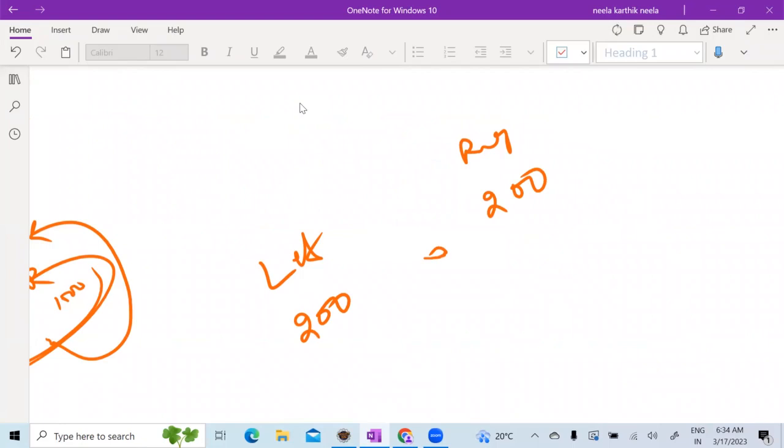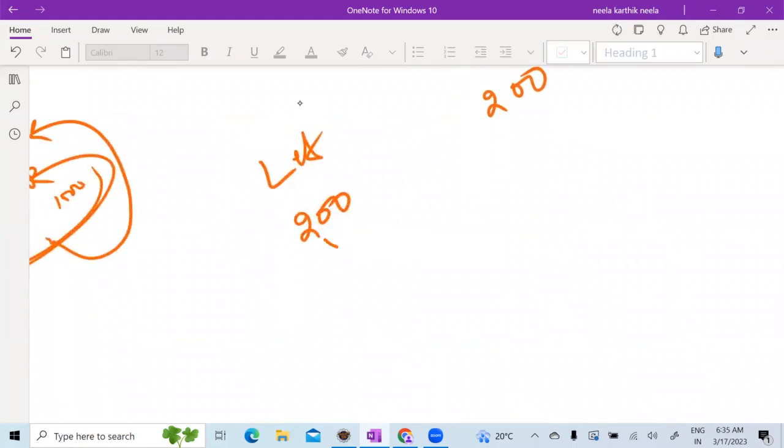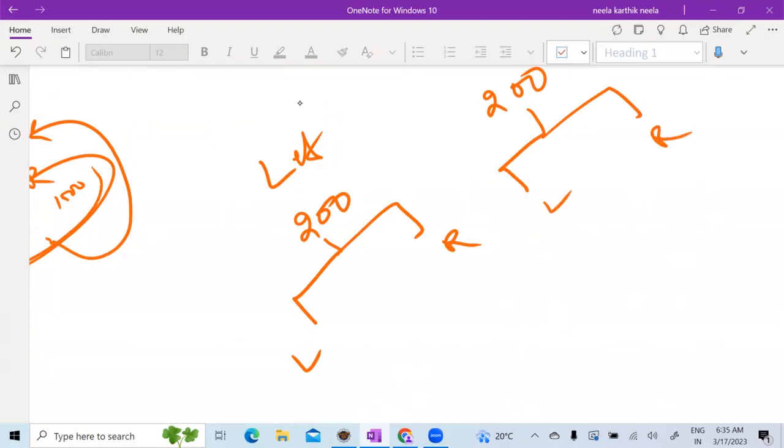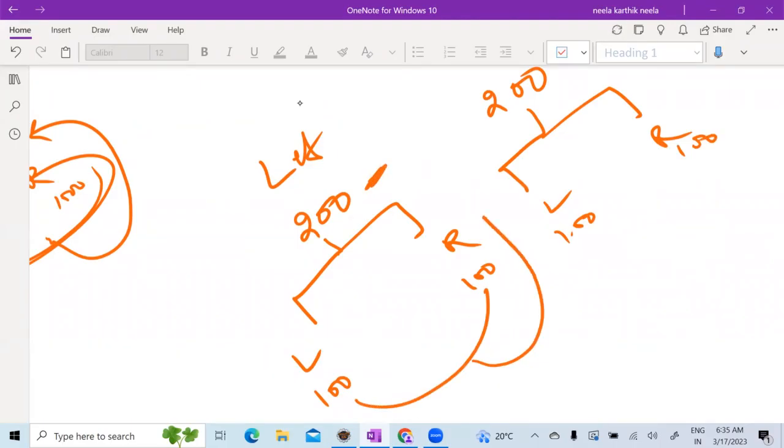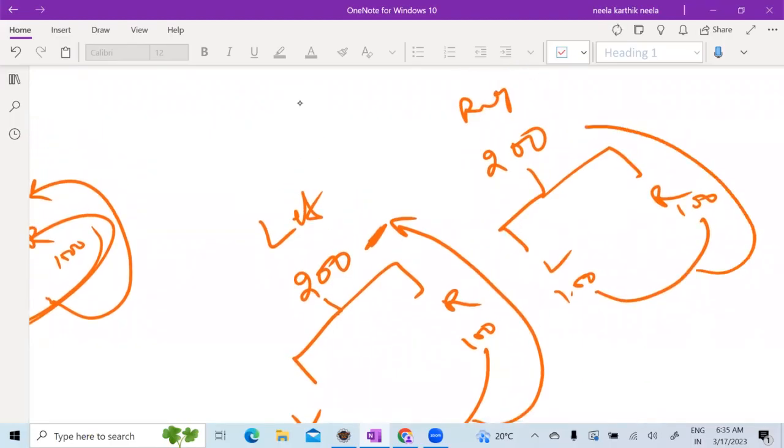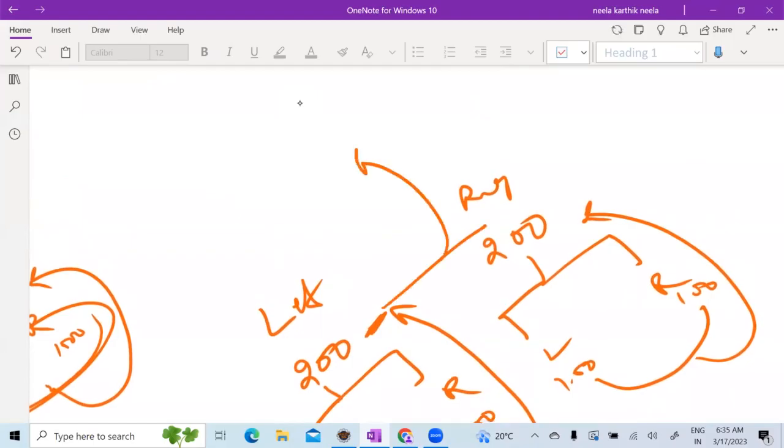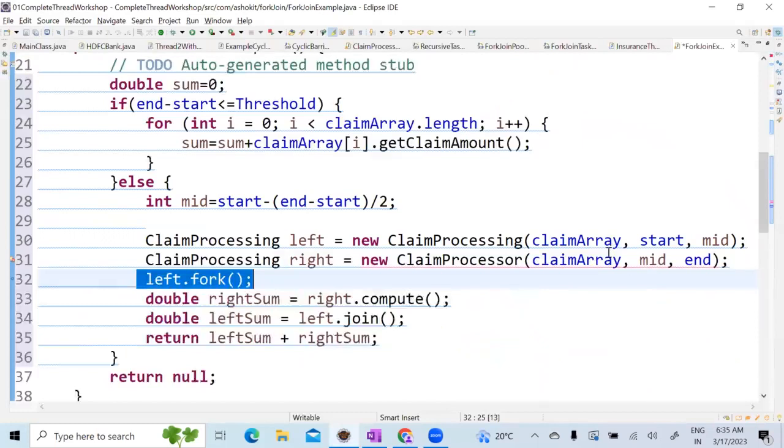So what is my capability? At a time I can pass 100, but what is given? 200. So this 200 will be split into 100, left again, right again. This also will be split into left again, right again. So this will process 100, this will process 100, this will process 100, this will process 100. Now what is the sum here? Sum of these two 100 claims will come here. The sum of these two will come here. And then the sum of these two will be the output of the program. Okay. Now let us do this. If I debug, you will understand.